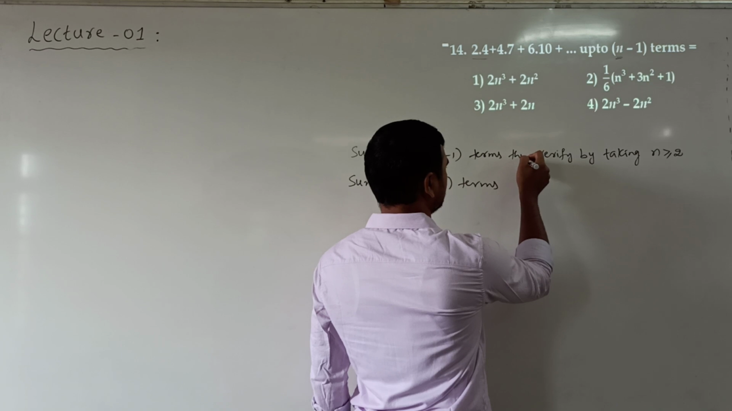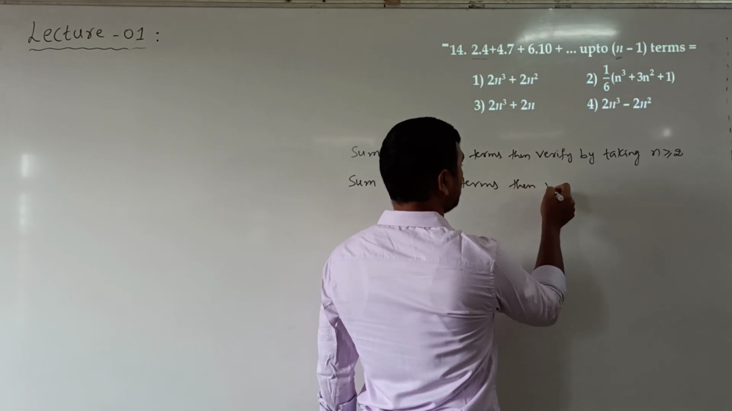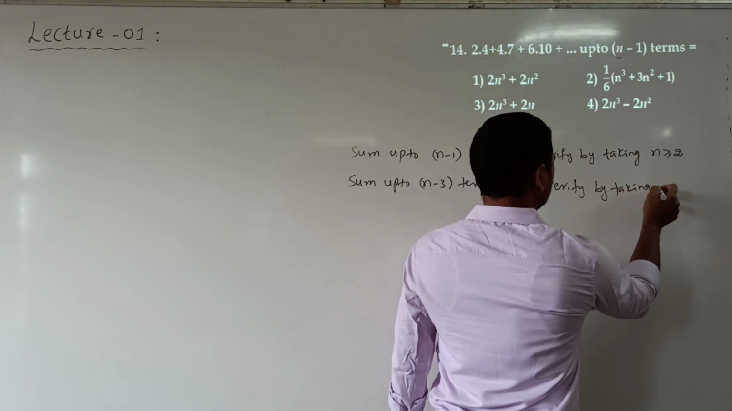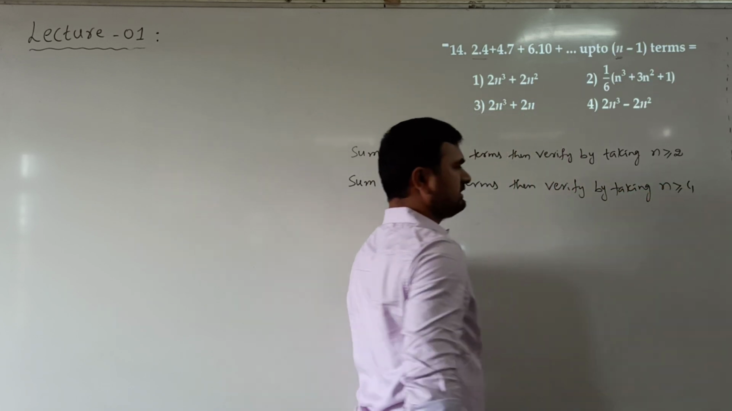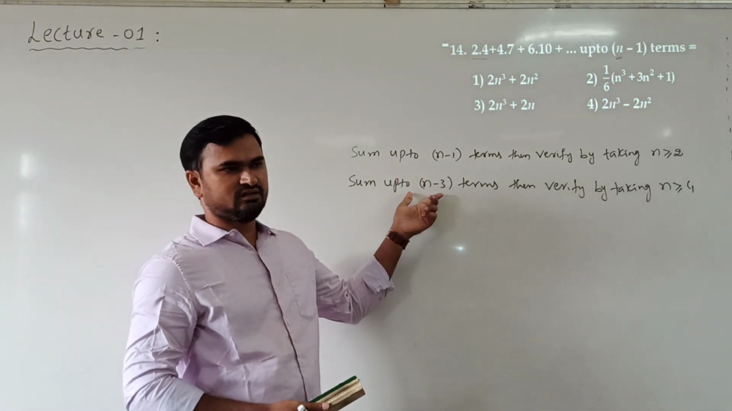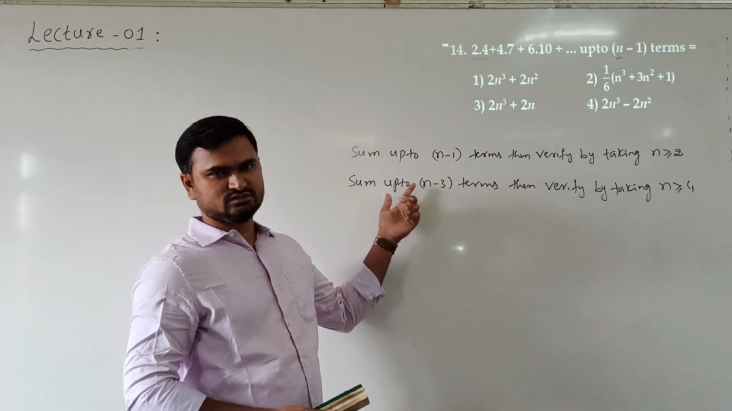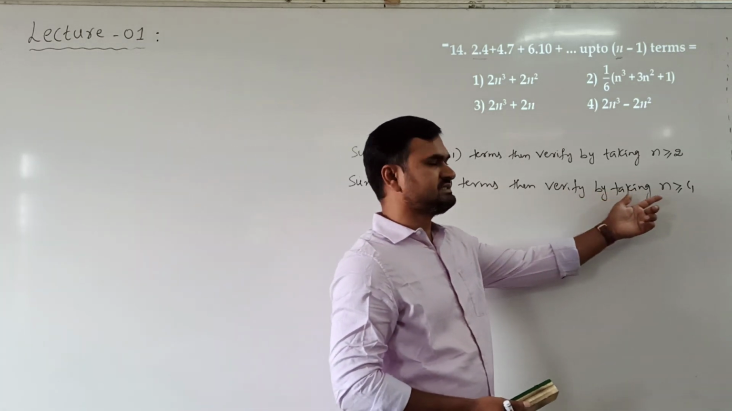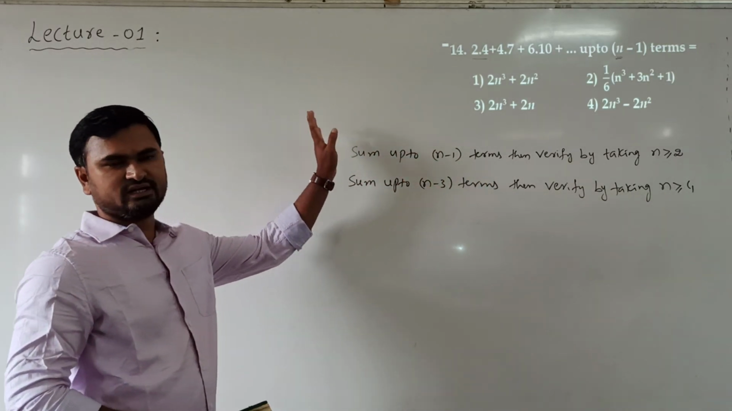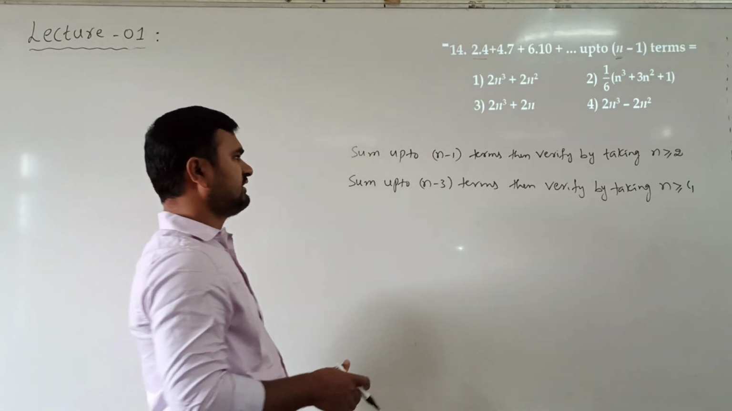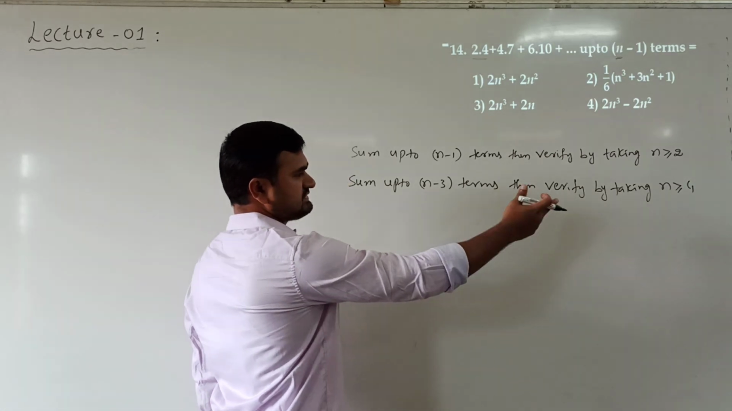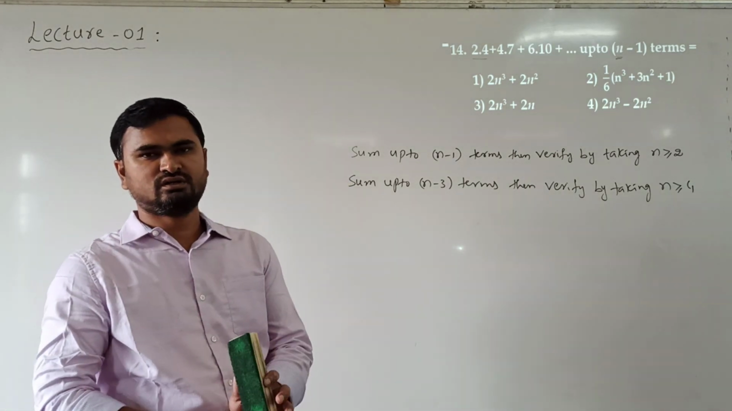So for verifying, we take n value greater than or equal to 4. Okay, so at least 4 we have to take for n. Then 4 minus 3 is 1 term. So sum up to 1 term when n is 4. Okay, so when it is up to n terms, directly we can take n equal to 1 onwards. But if it is sum up to n minus 1 terms, we take n greater than or equal to 2. Up to n minus 3 terms, n greater than or equal to 4, and so on.